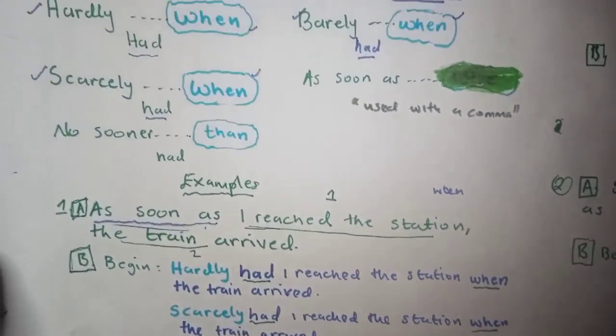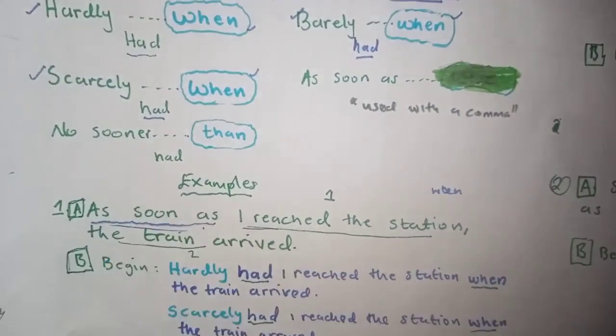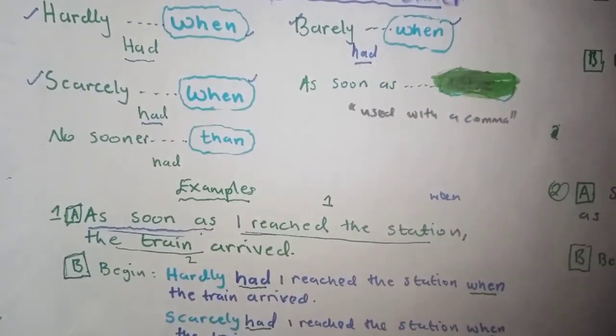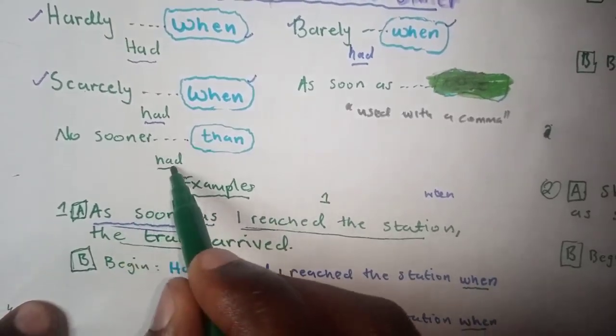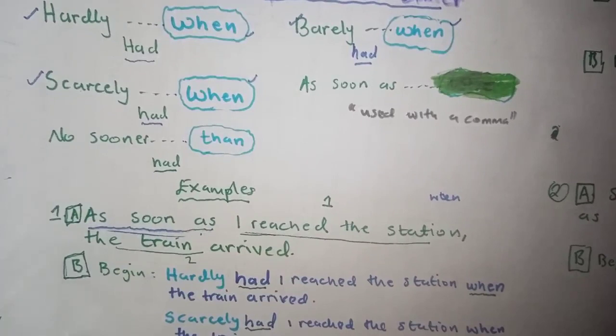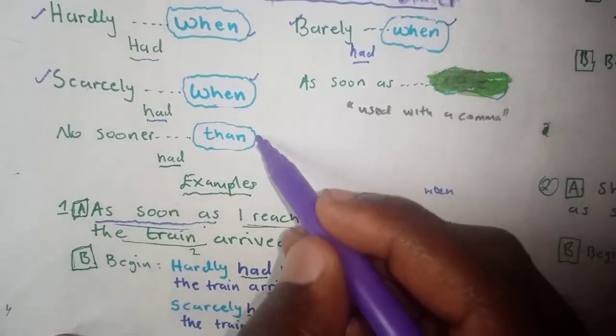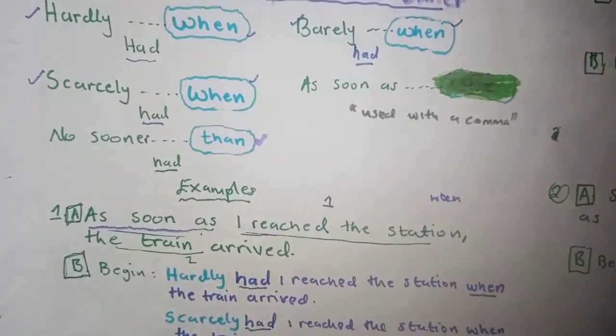Let's look at no sooner. Okay, so no sooner, this is used to indicate past tense, but at the same time also it is used to indicate two events that are happening one after the other. Okay, but usually here the events are in past tense. Okay, again, no sooner goes with had. But the connection, what you use to connect those two events, you use than and not when. Okay, you use than. Let's look at an example.